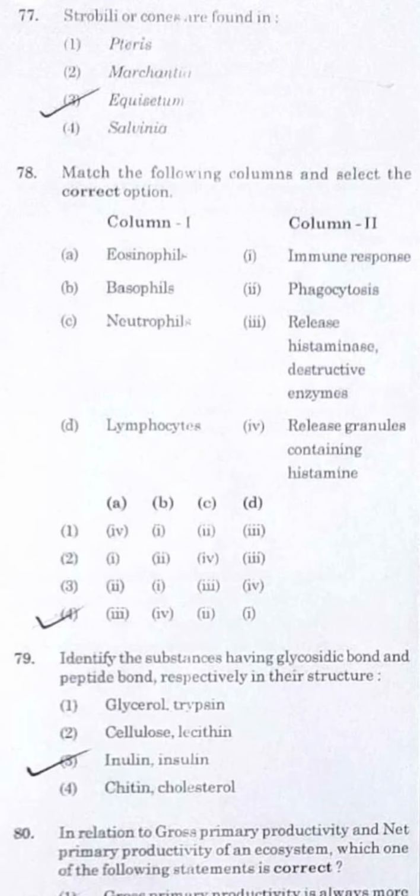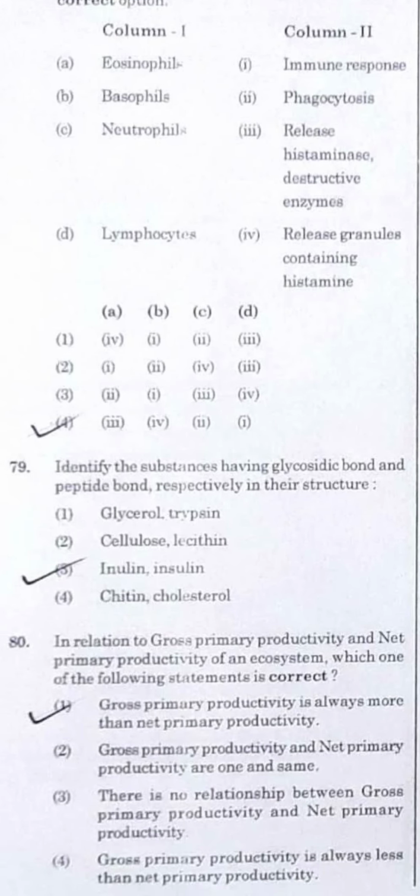Question number 78. Match the following columns and select the correct option. Eosinophils are responsible for releasing histaminase and destructive enzymes. Basophils are responsible for releasing granules containing histamine. Neutrophils are responsible for phagocytosis. And the last but not the least one, lymphocytes, which are responsible for the immune response. Option number 4, boys and girls.